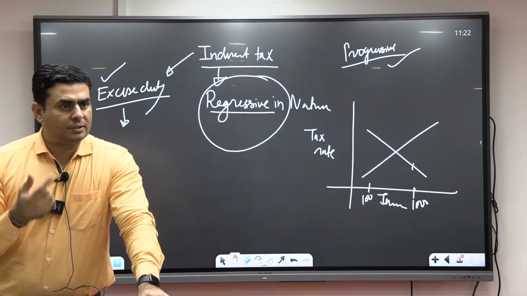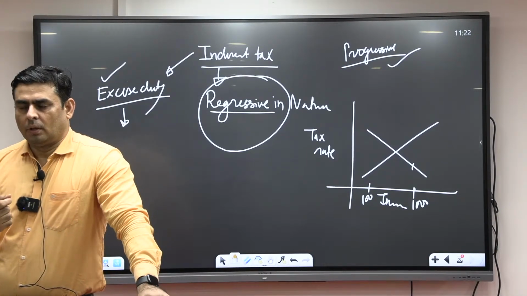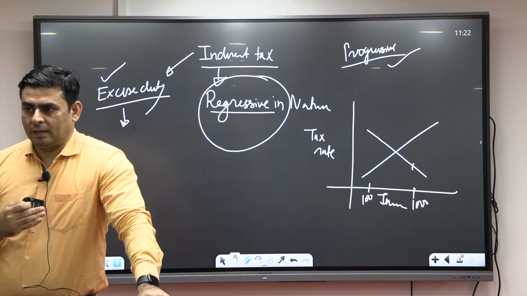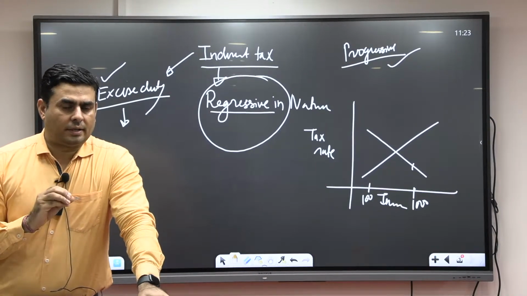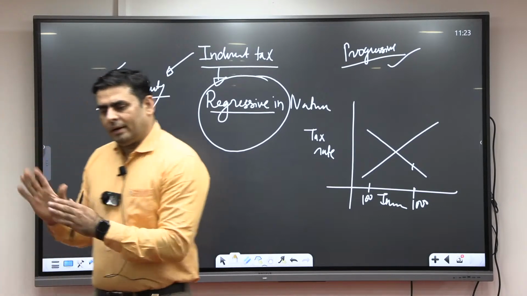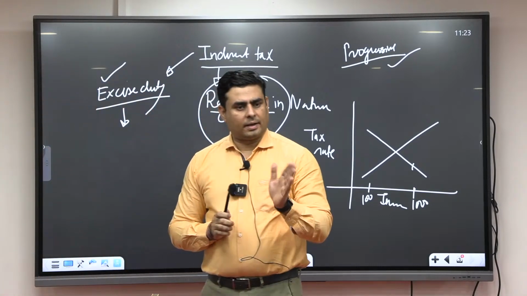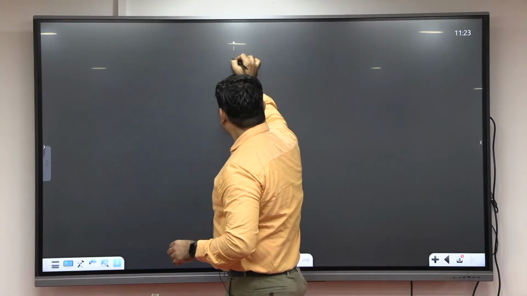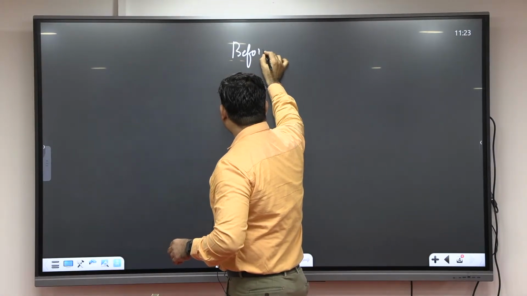Fine. So in the exam, they will ask simple statements, but those simple statements are twisted so that you have to apply your analytical and conceptual understanding. Only then are you able to answer. Fine. So we understood indirect taxes are regressive in nature. Now let's take an example. Before GST, what kind of taxes were union and state implementing?